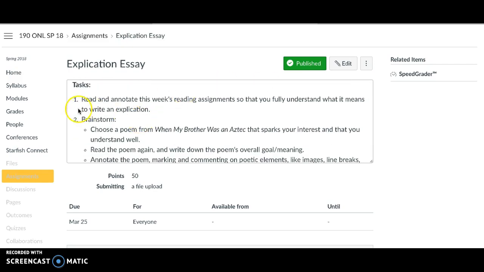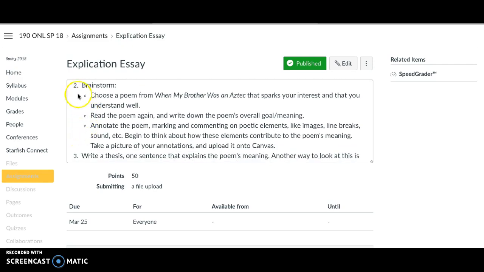Alright, so the first thing you want to do is read and annotate this week's assignments so that you know what explication means. Another word for explication is close reading, so you're looking at a poem line by line, word by word, line break by line break to interpret its meaning.